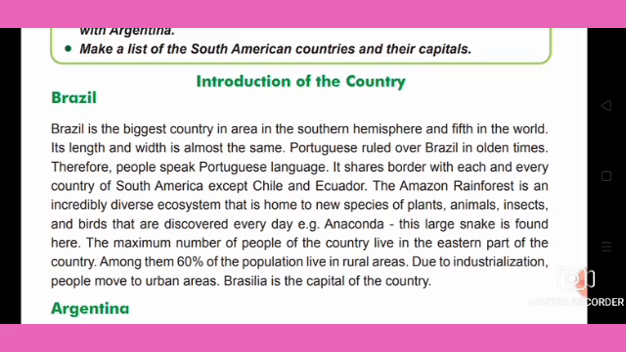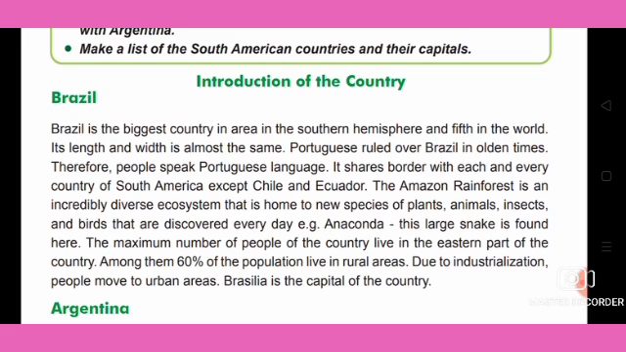Portuguese ruled over Brazil in olden times. Therefore, people speak the Portuguese language. That is why the people also got the language of Portuguese. It shares borders with each and every country of South America except Chile and Ecuador.